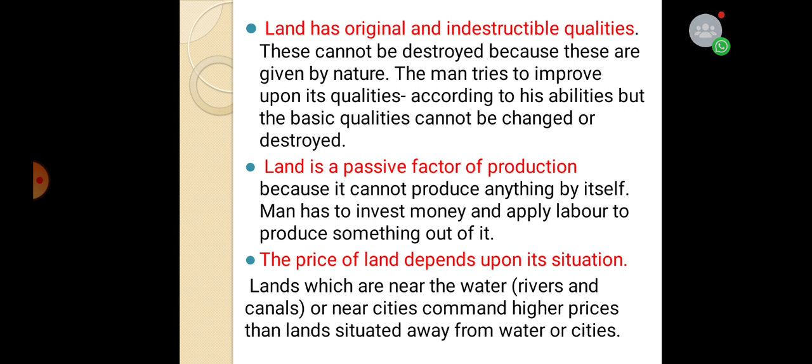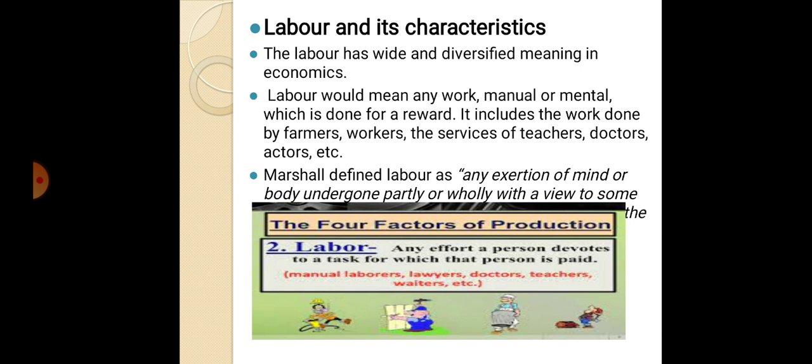Land which is near the water, meaning rivers and canals, or near cities, commands a higher price than land situated away from water or cities. So this is also a difference related to the price point. Okay, so these are the different characteristics of land.